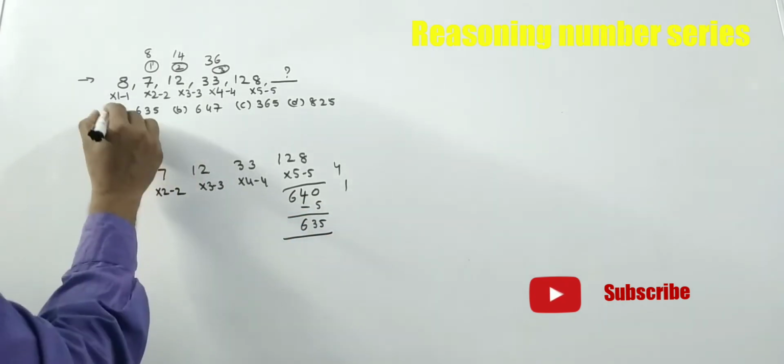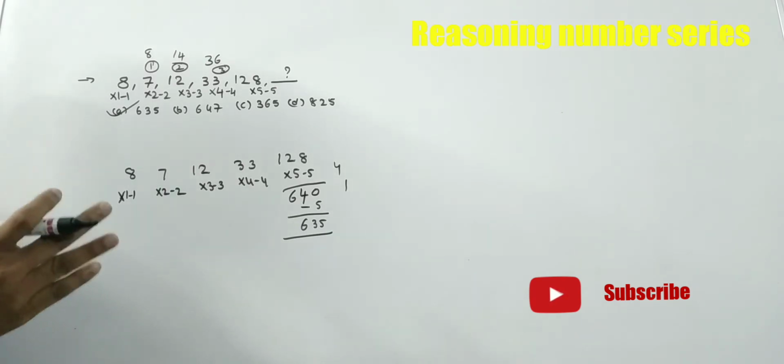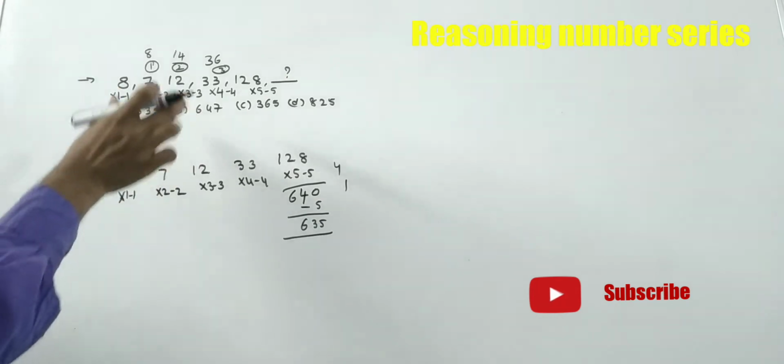So the answer is 635. If you think the problem is difficult, it will become difficult. If you think it is very easy, it will become easy. The examination depends on our mindset. If you have a positive mindset, you will definitely get the answers. If you think it is difficult, everything will become difficult.